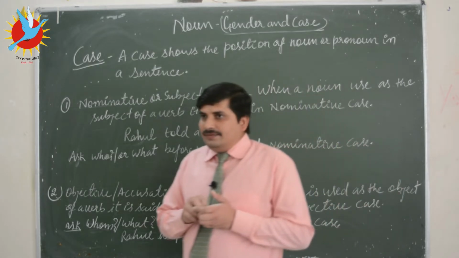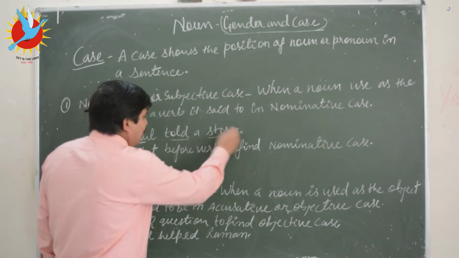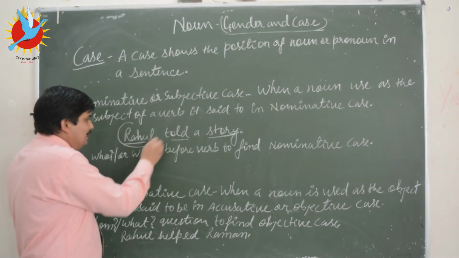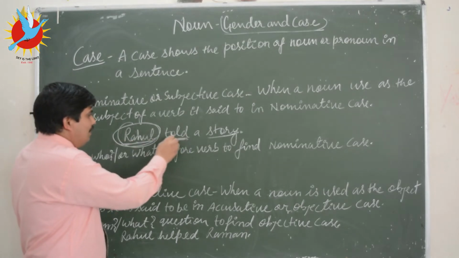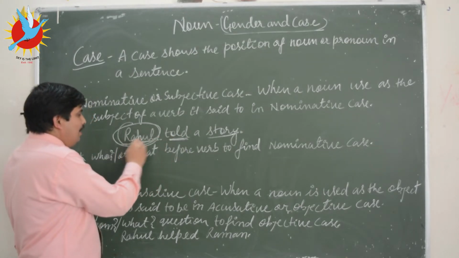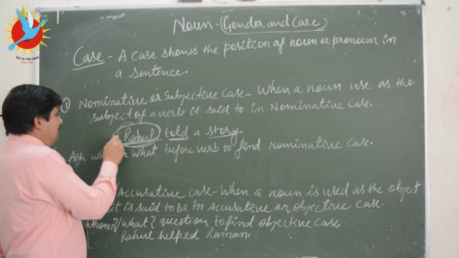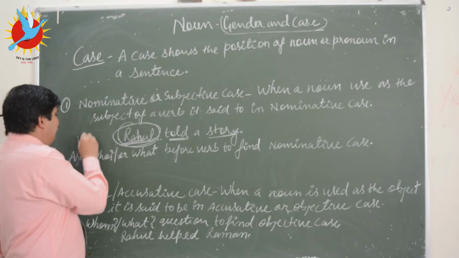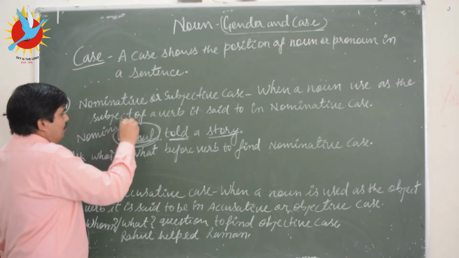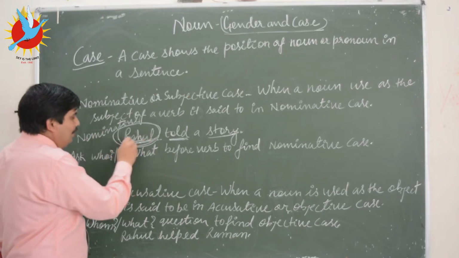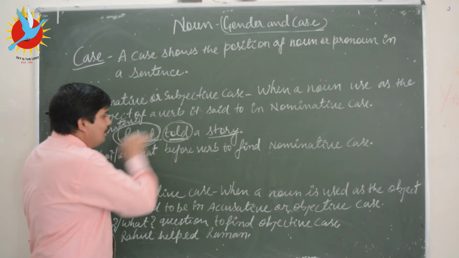For example, you can say Rahul told a story. So here you can see this word Rahul. Rahul is the subject of the verb told. So it is a nominative case or subjective case because it is the subject of the verb told.